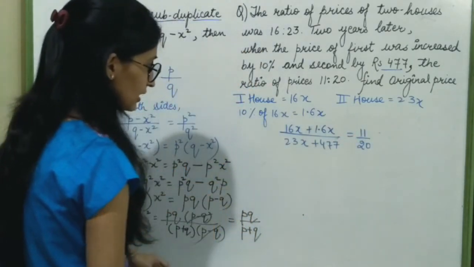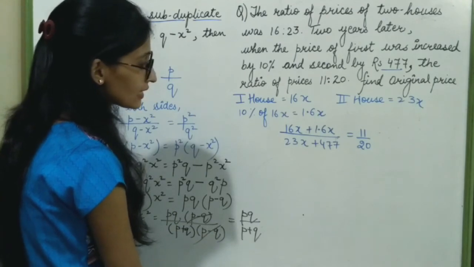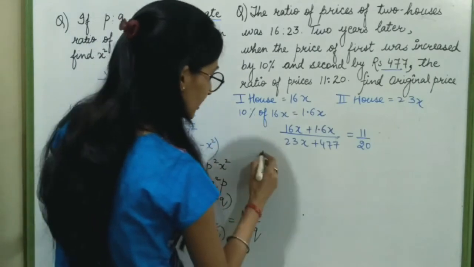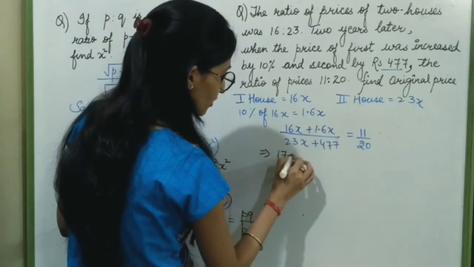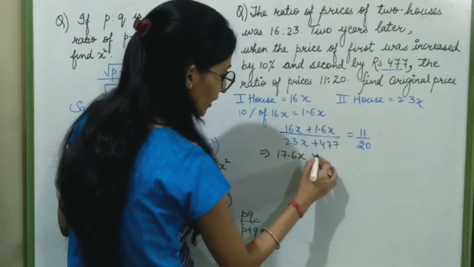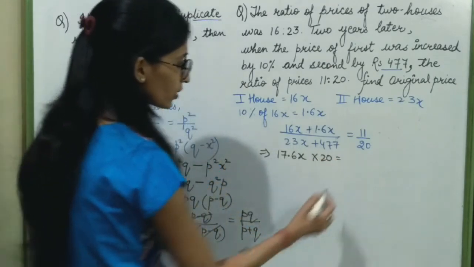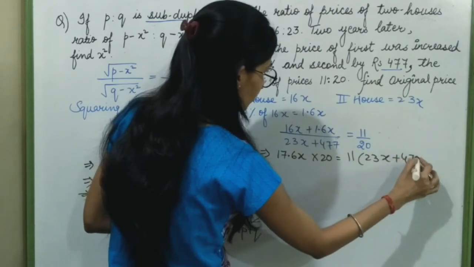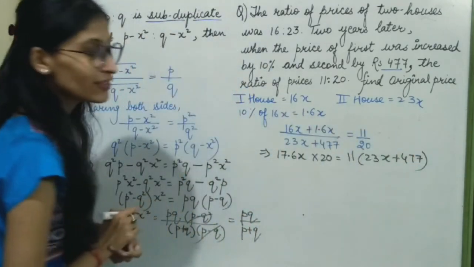The new ratio is 11:20. So solving this, 16x plus 1.6x will become 17.6x. Multiply by 20 is equal to 11 multiplied by (23x plus 477).